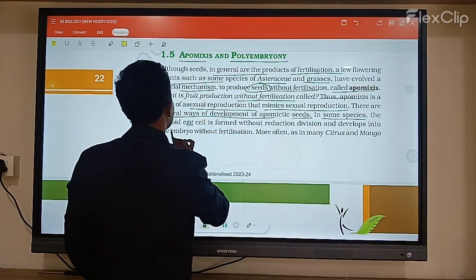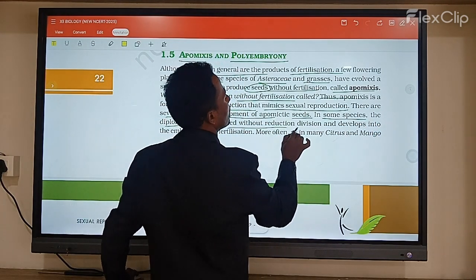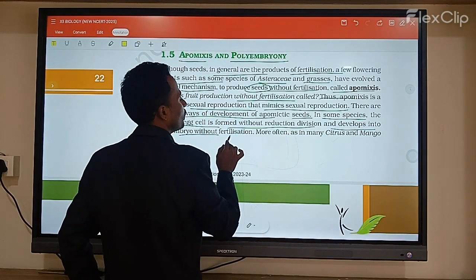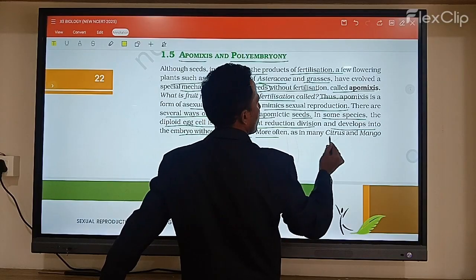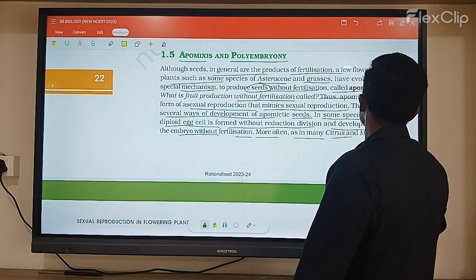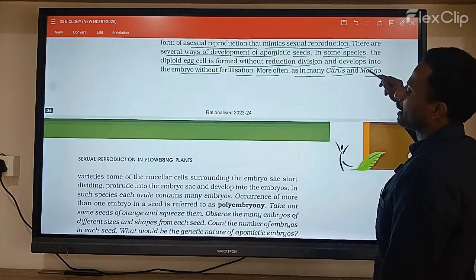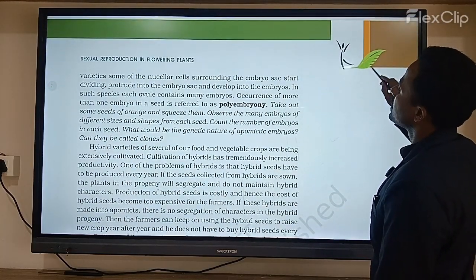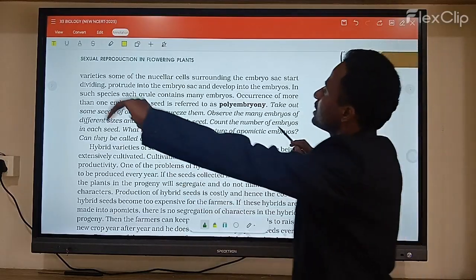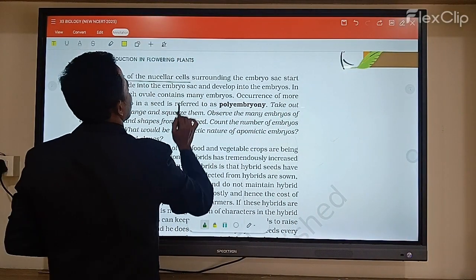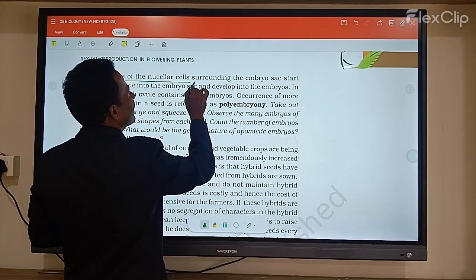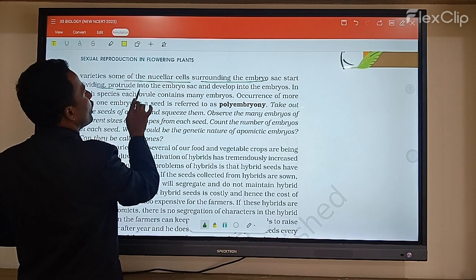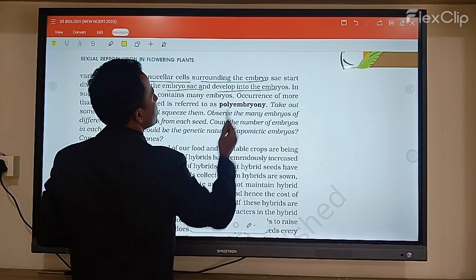In some species, a diploid egg cell is formed without reduction division, and it develops into an embryo without fertilization. Often you see this in many citrus and mango varieties. In some, the nucellar cells surrounding the embryo sac start dividing and develop into embryos.